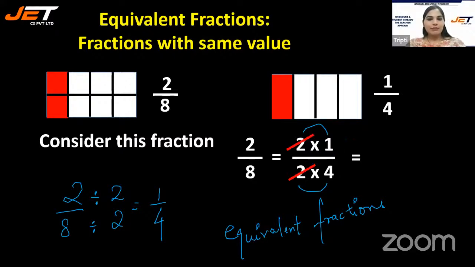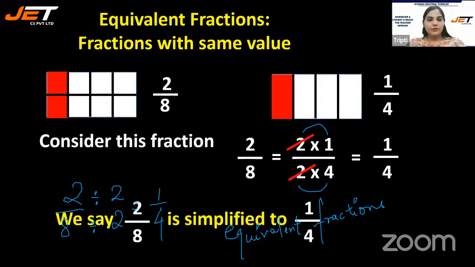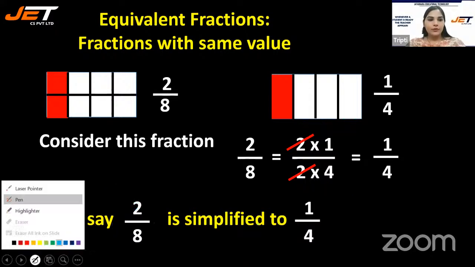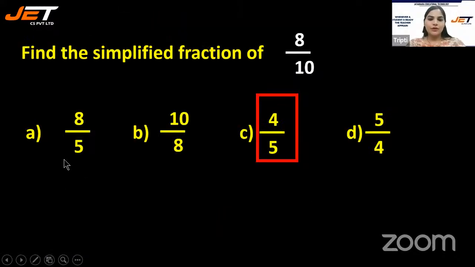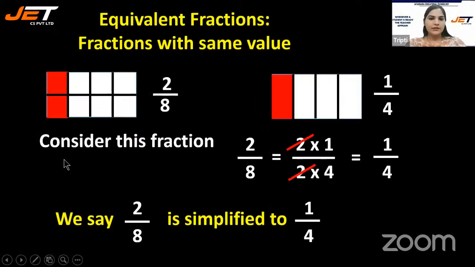See, 2, 2 cancel, 1/4 is what you have got. We say 2/8 is simplified to 1/4. Simplified or reduced, we can say whatever here. Both are correct.